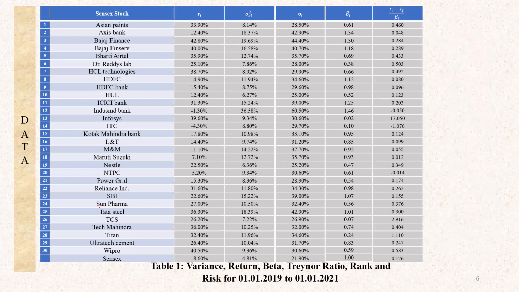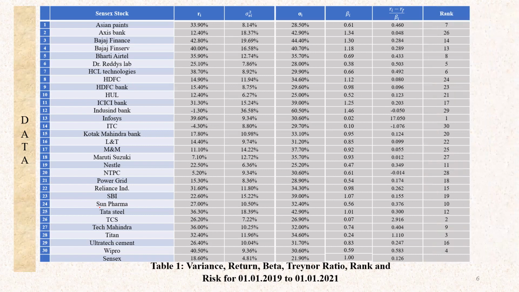Next is the Treynor ratio calculation. The Treynor ratio is the return from that stock minus the risk-free rate of return, and the total is divided by the beta of that stock. So this is a reward to risk ratio, like how much additional return they are getting as they are parking their funds in riskier assets. For our convenience, we have assumed the risk-free rate of return as 4% for this period.